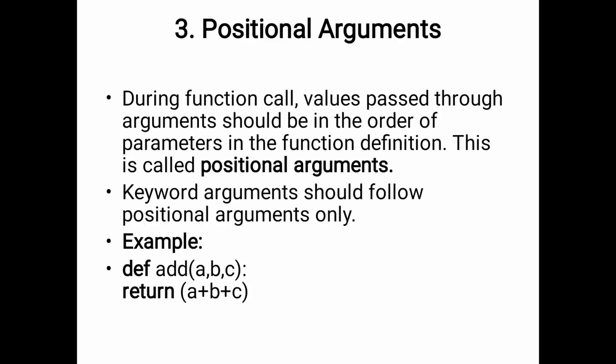So in the example a, b, c, there is no value, no default arguments. Like b is equal to 5 would be a default argument, but there is no default argument. So all the three values we are taking at runtime only.